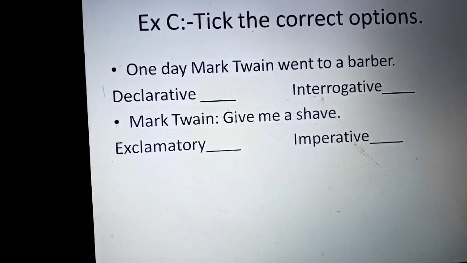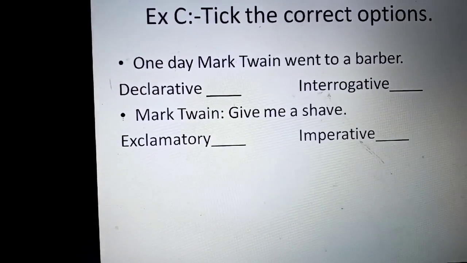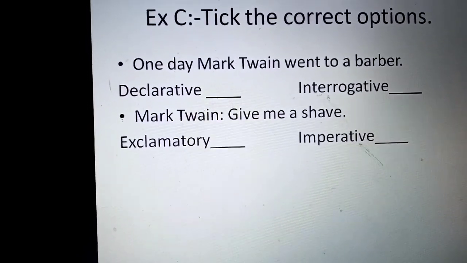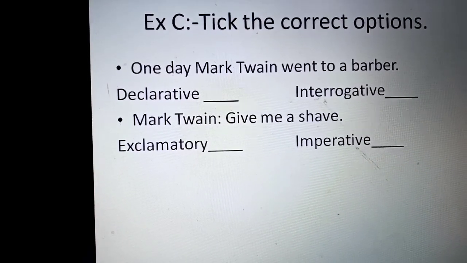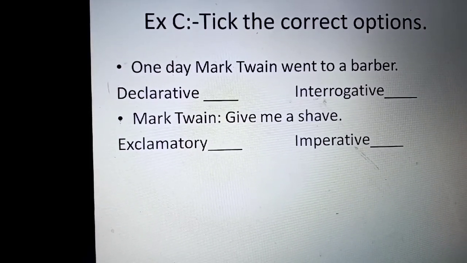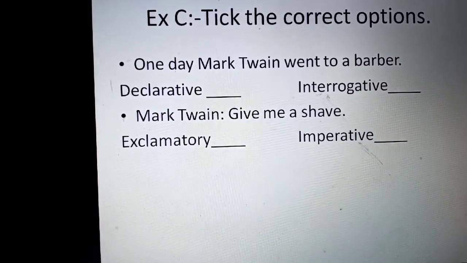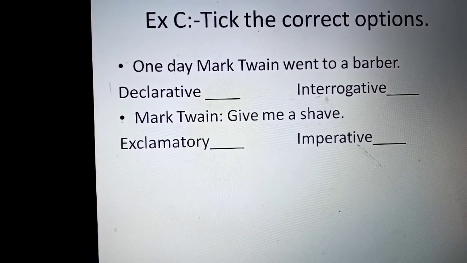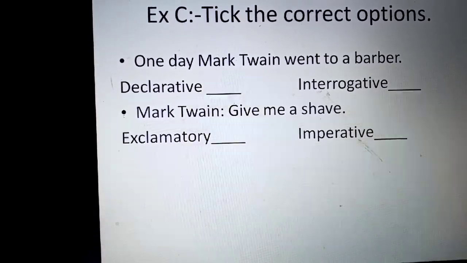Now let us move to exercise C. Tick the correct options. One day, Mark Twain went to a barber. Declarative, is it a declaration, a statement, or a question? Interrogative means a question. Mark Twain said, "Give me a shave."